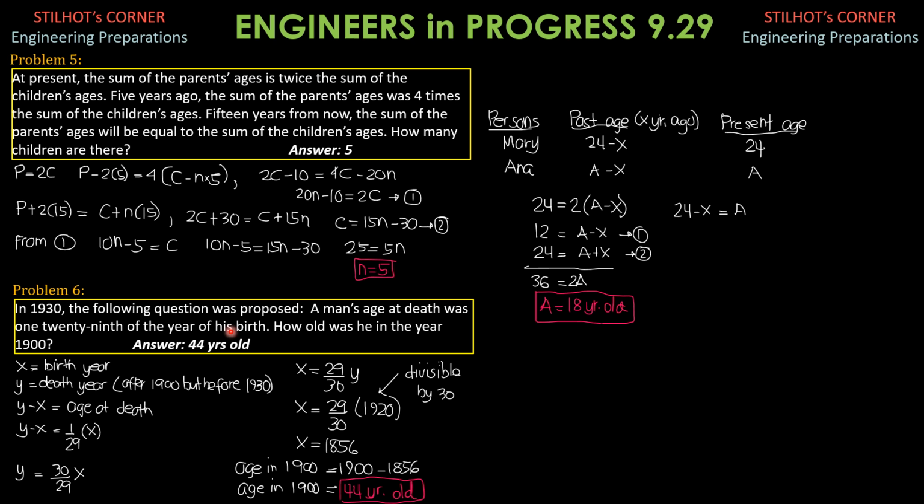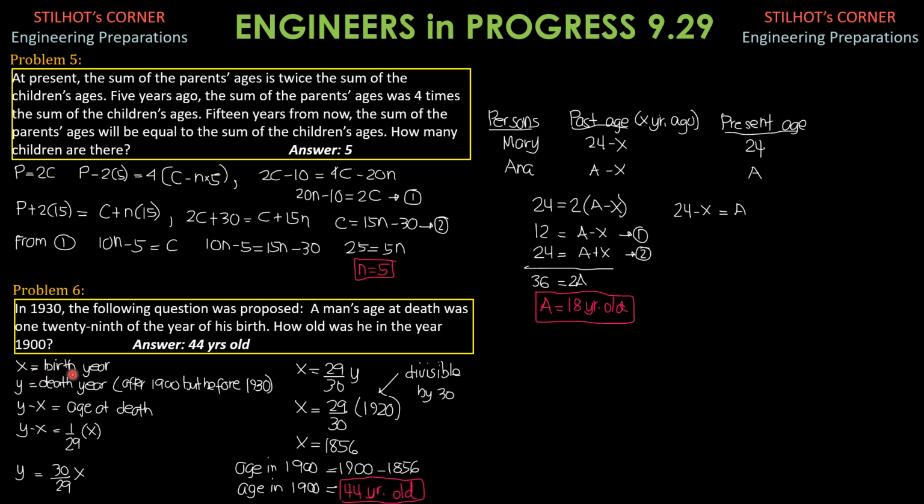the man's death was before 1930. So the proposal should come after the death of the man, or else there will be no proposal at all. So the idea is the death year of the man should be before 1930.